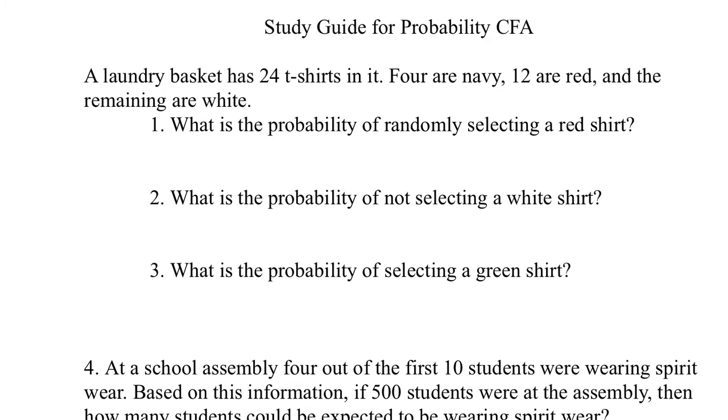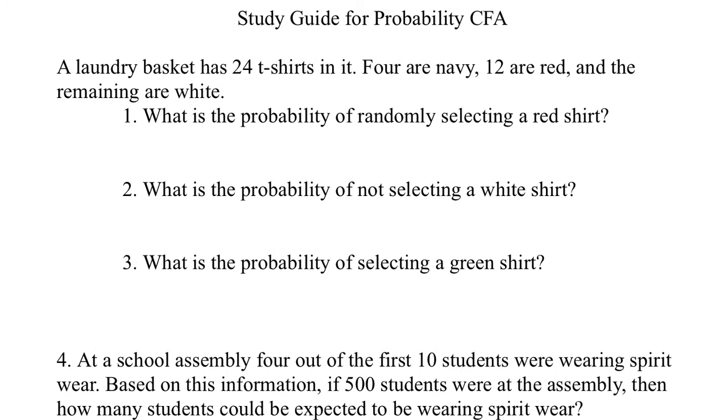Let's talk about number one here. A laundry basket has 24 t-shirts in it. 4 are navy, 12 are red, and the remaining are white. What's the probability of randomly selecting a red shirt? Well, let's see. How many are red? 12. So 12 out of the 24. That's one half. You could say one half, or you can say 50%. Usually those are the two that we're looking for there.